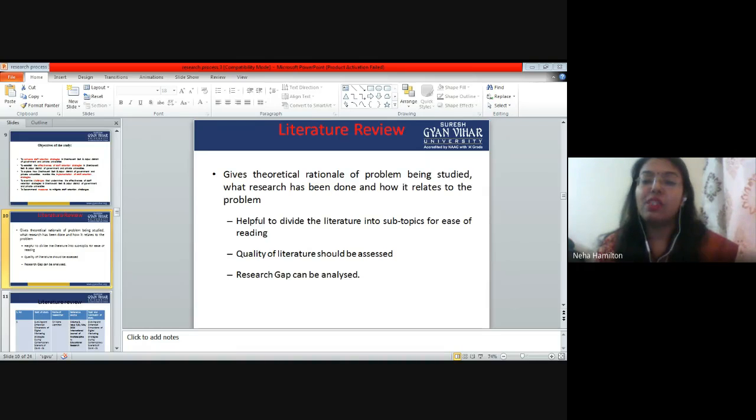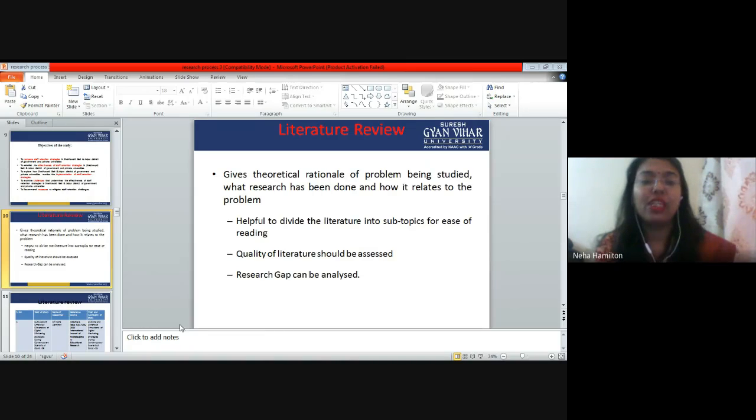Apart from that, I always recommend that you try to find the most authentic sources of data. For example, if you want some data, it is advisable to take data from the Indian Statistical Organization. There is a website of the Indian Statistical Organization where you will find statistical data which is public to everybody, right? You go to the Rajasthan government website. If you're doing research in healthcare, go to the healthcare website of the Rajasthan government. Go to the healthcare website of the Indian government. There you will find some authentic data, right? So the source of data is also important. From where you are taking the data should be authentic.